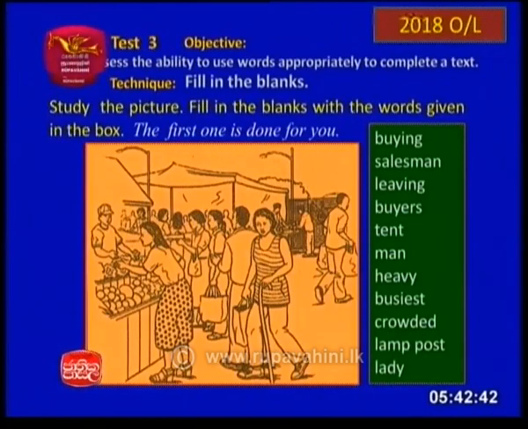There's a man with that cap, he is selling something, this lady is buying something, and another lady is walking with a walking stick. Some are in a queue, a man is leaving, and two lampposts are there, right?